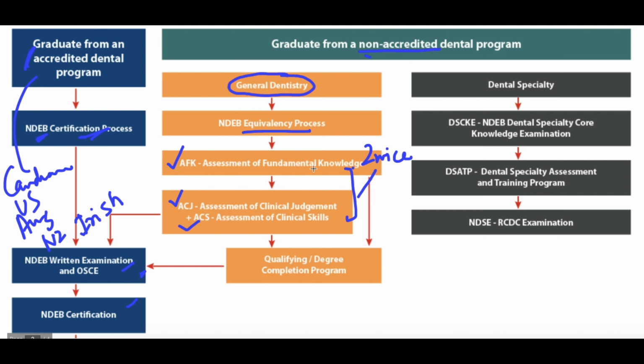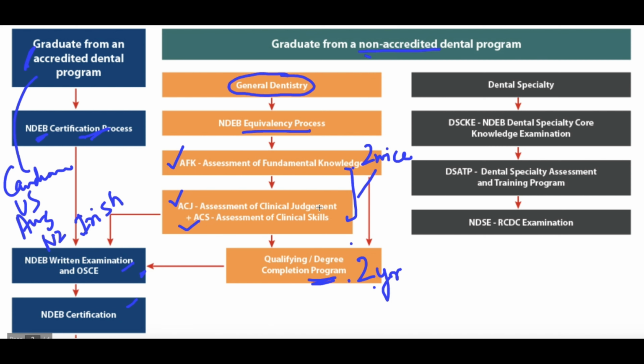Now once you apply for AFK and you clear AFK, then you have 2 options. Either you go for the clinical judgment exam, or you can go for a 2 year degree completion program. Like we generally say, we apply for DDS or something. So a qualifying dental degree certification program, which is for 2 years, you can go for this particular process, or you can directly apply for the clinical judgment exam.